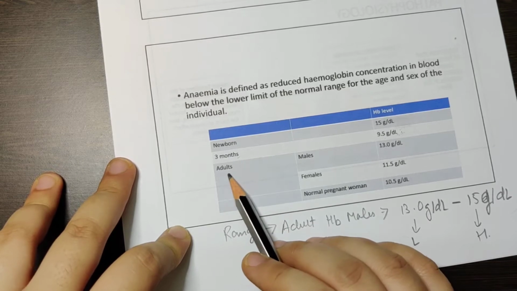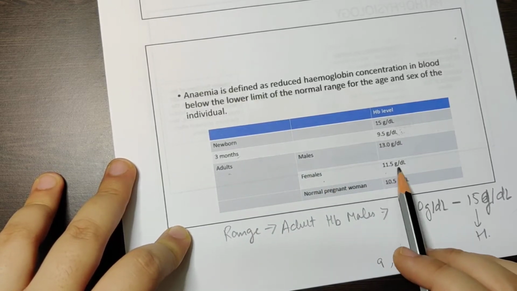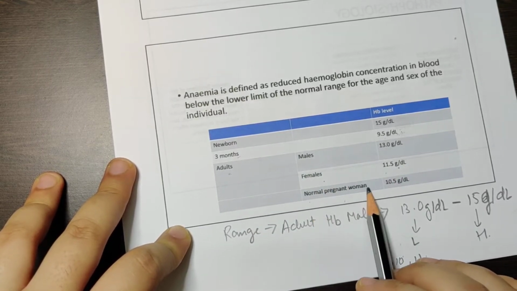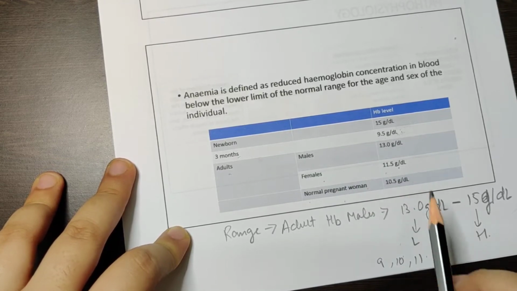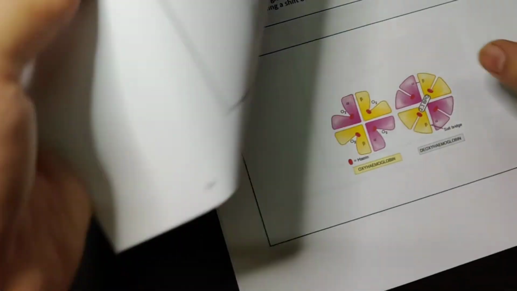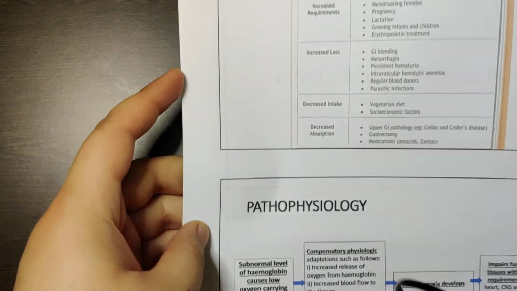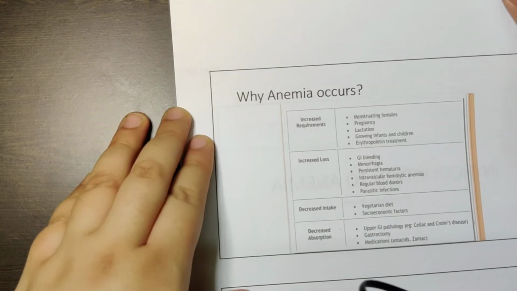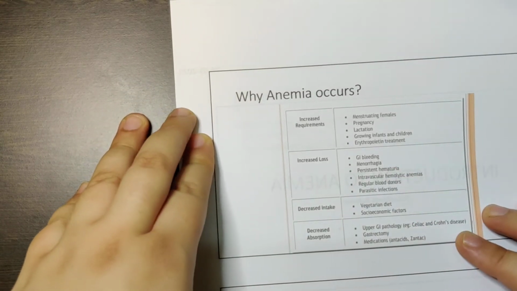Okay. In adult females it is 11.5. In normal pregnant women, it is 10.5. Now, why anemia occurs is a very important question. These are the factors why anemia occurs.